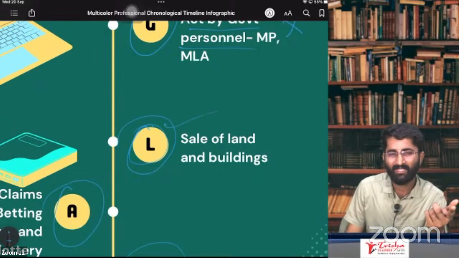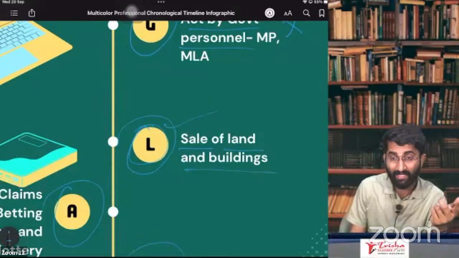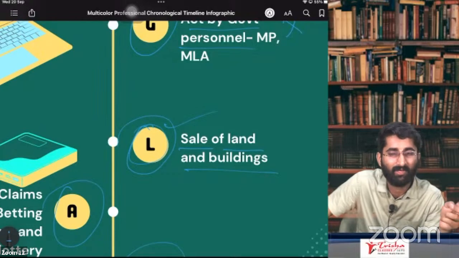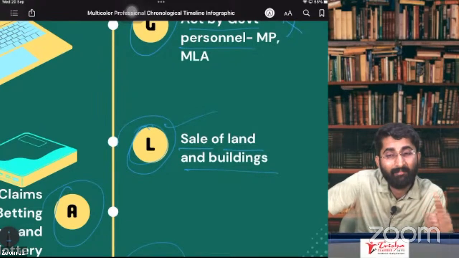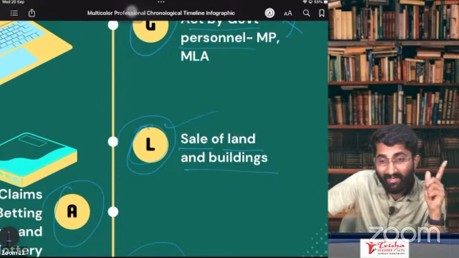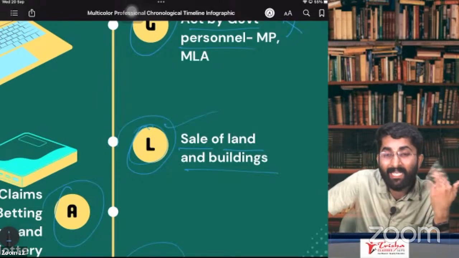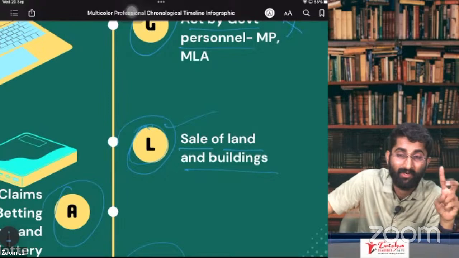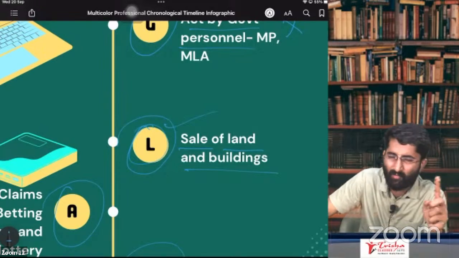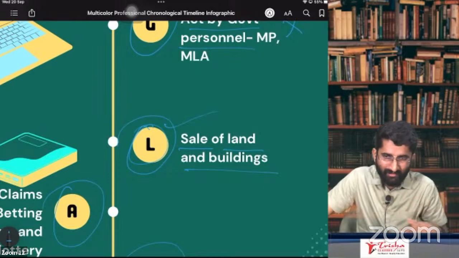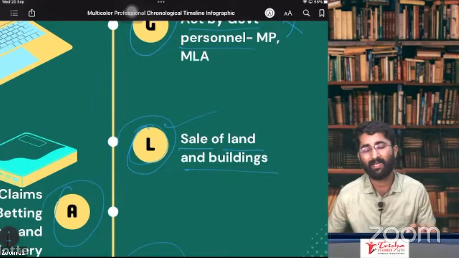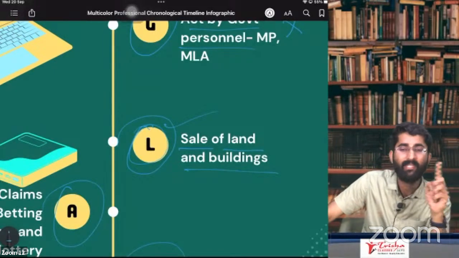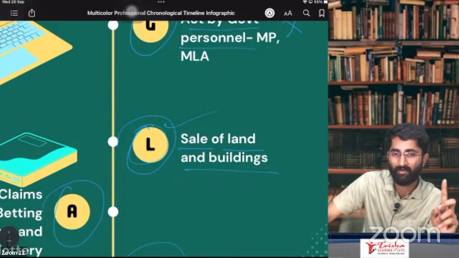Remember land and buildings? We discussed sale of land and buildings. Just now we discussed section number 7, subsection 1A, schedule number 2. There, land and buildings was about lease, licensing and tenancy. So that is supply of service. In the previous page, paragraph number 5, the first point was renting of immovable property. Renting of immovable property is a supply of service.